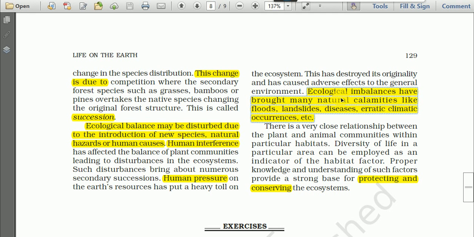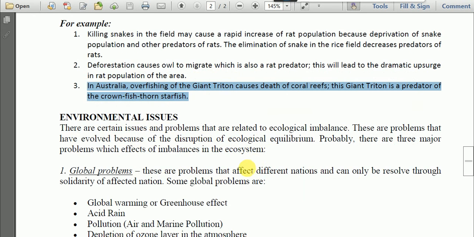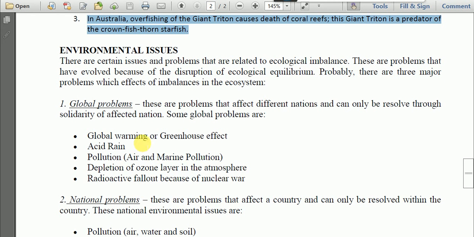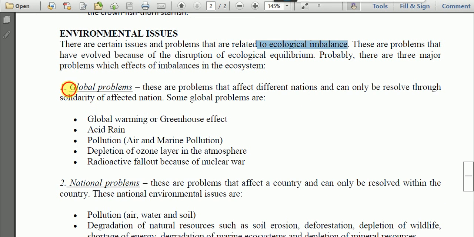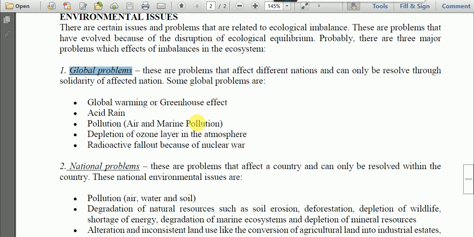About the effects or consequences of ecological imbalances, we have natural calamities like flood, landslide, diseases, and erratic climatic occurrences. It is also given here. Environmental issues tell about the problems related to ecological imbalance. The first is the global problem.